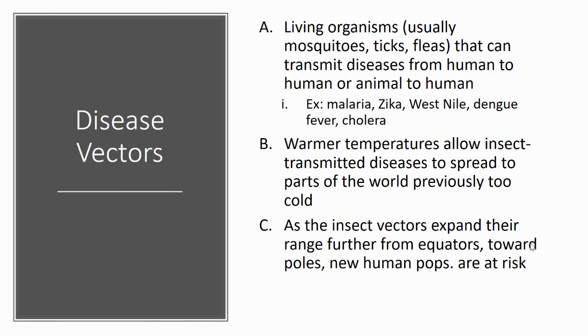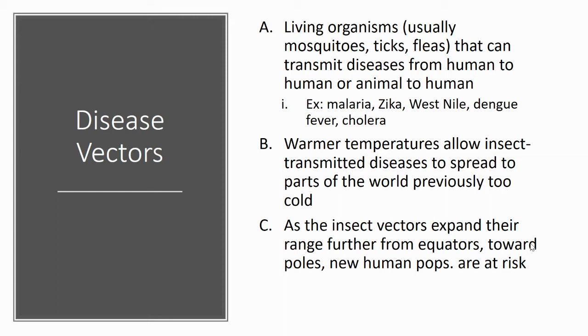And not only will we see a change in potentially the ocean, but we can also see a change in the spread of disease. With warmer weather comes a greater incidence of vectors. Vectors meaning organisms that are going to transmit disease from human to human or animal to human. And usually those are things such as mosquitoes, ticks, fleas, or even rodents.